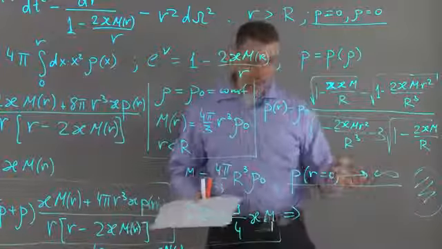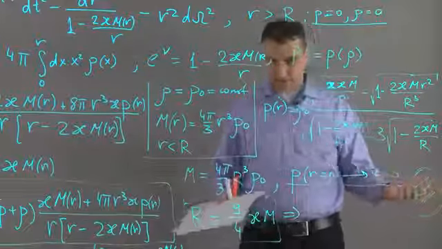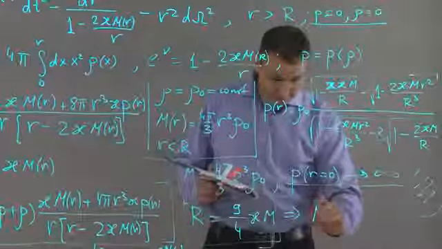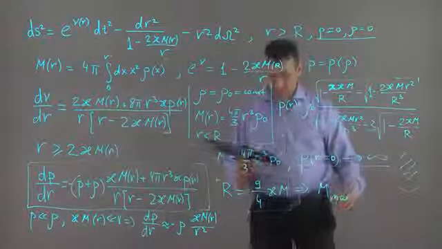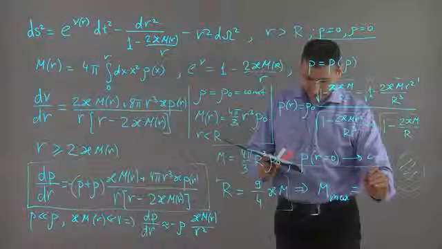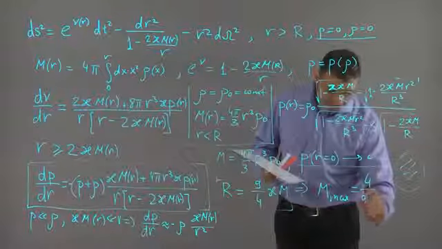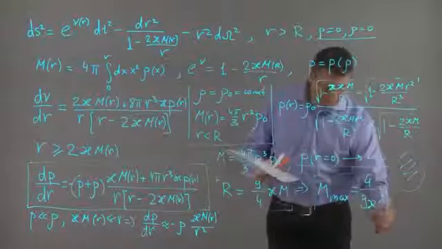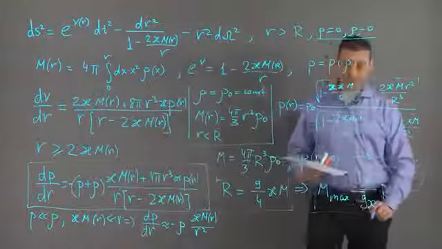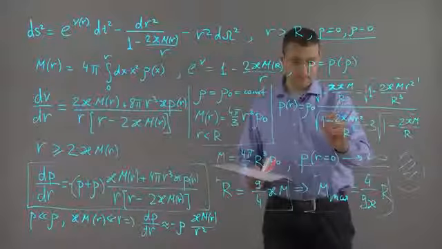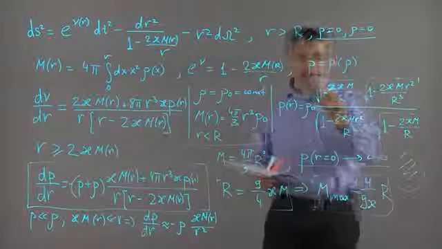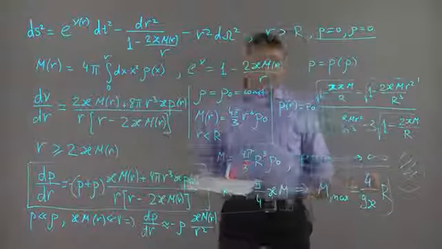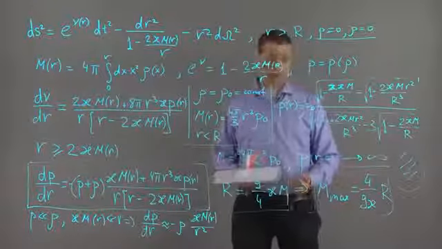So we don't want to have this situation. This is unphysical. It doesn't realize in real situations. So we expect that the maximal mass of the star with the given radius is given by 4 divided by 9 kappa R. If mass exceeds this value, the star becomes unstable because the pressure inside it blows up. So the star becomes just unstable, and this is not realized in real situations.